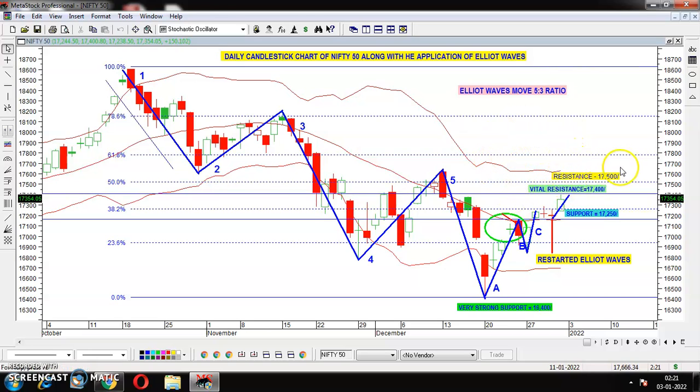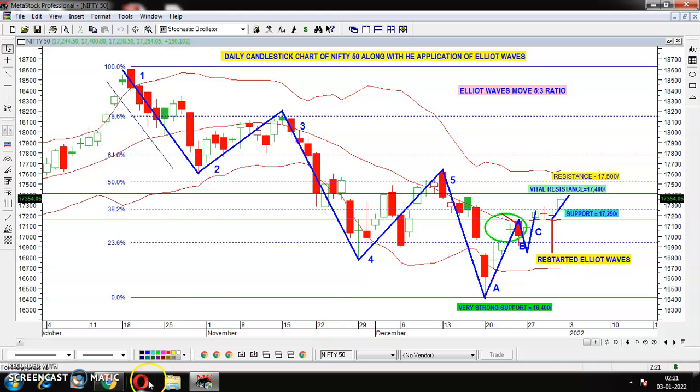So what is the resistance? First resistance is 17,400, next resistance 17,500, and then first support is 17,250, and the next support is 16,950. That is the 23.6% of Fibonacci retracement zone.